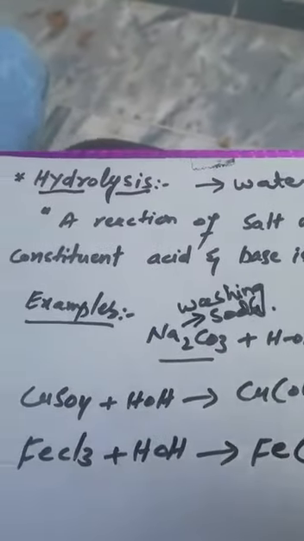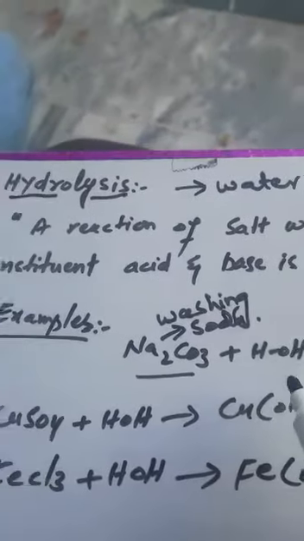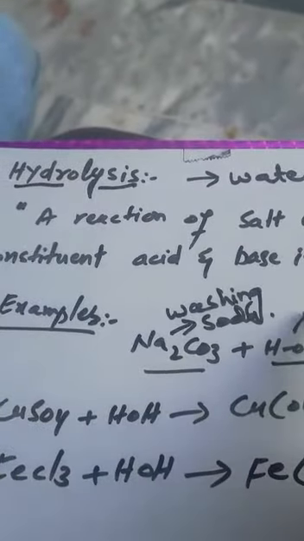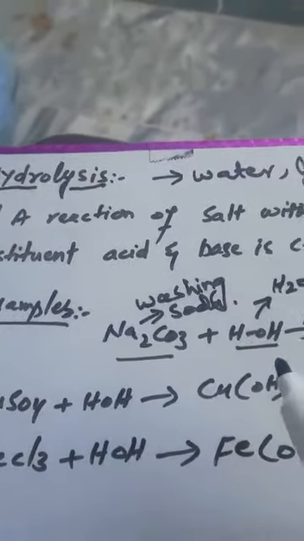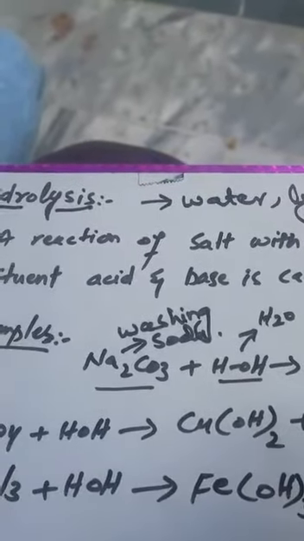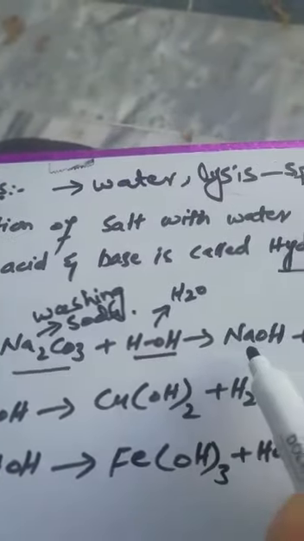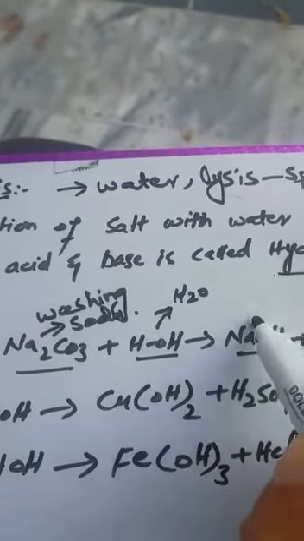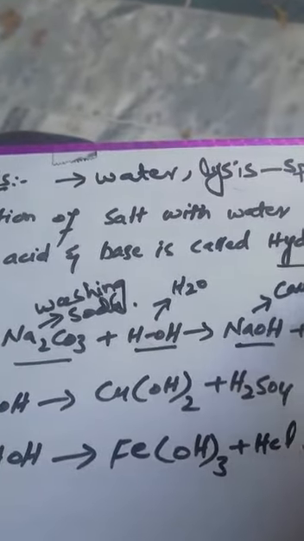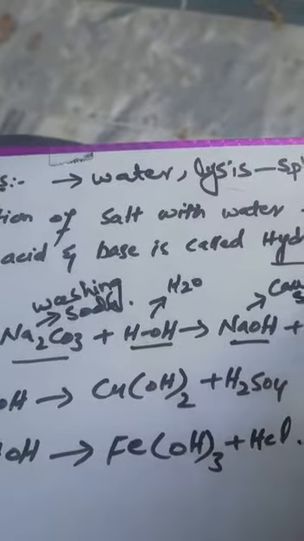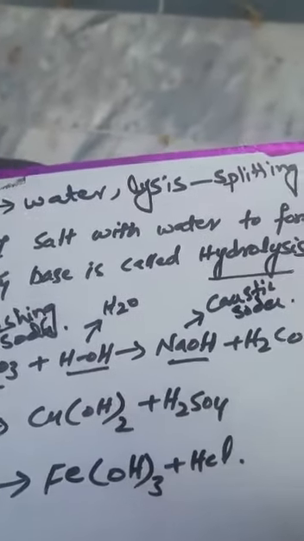When sodium carbonate reacts with HOH, HOH means H2O, water. So the water will be broken down or split up into what? Sodium hydroxide. This chemical is also called caustic soda. Now the question is why it is called caustic soda.